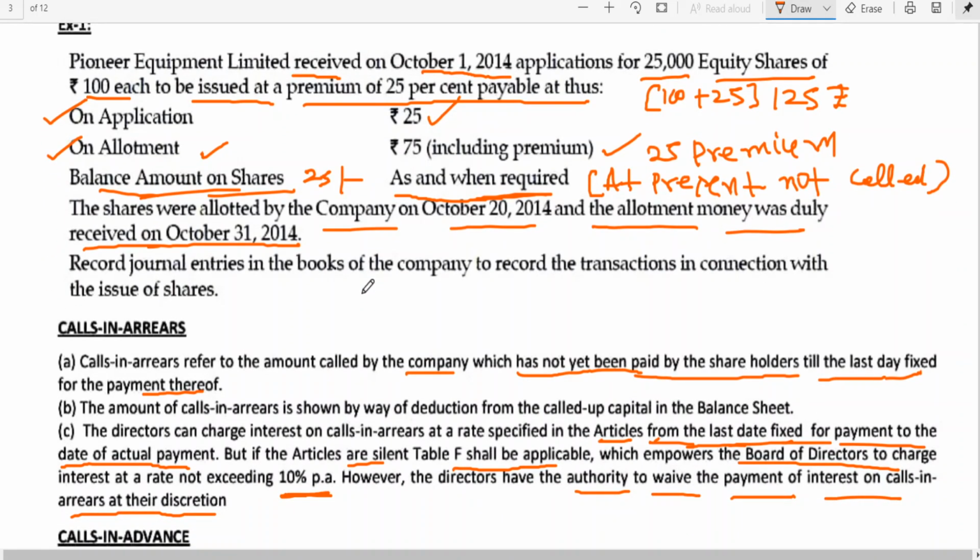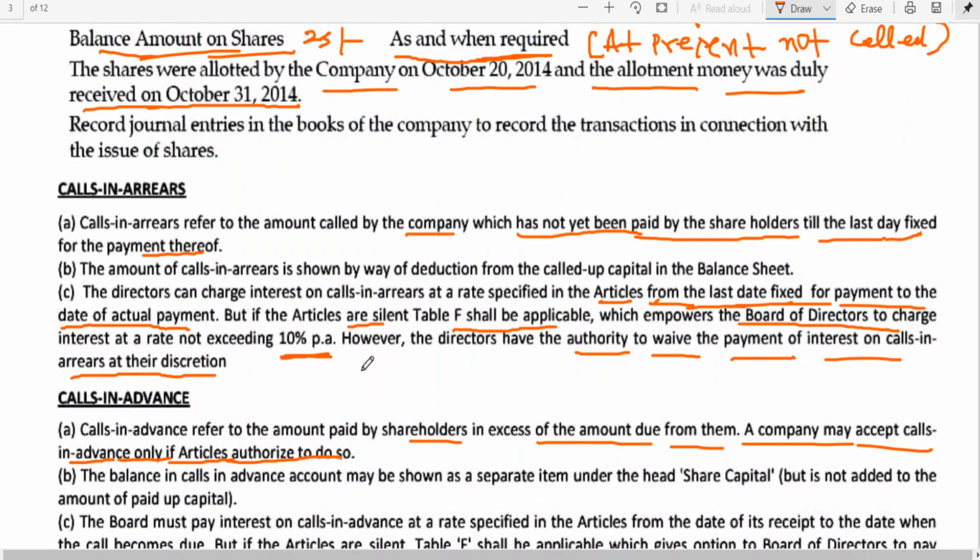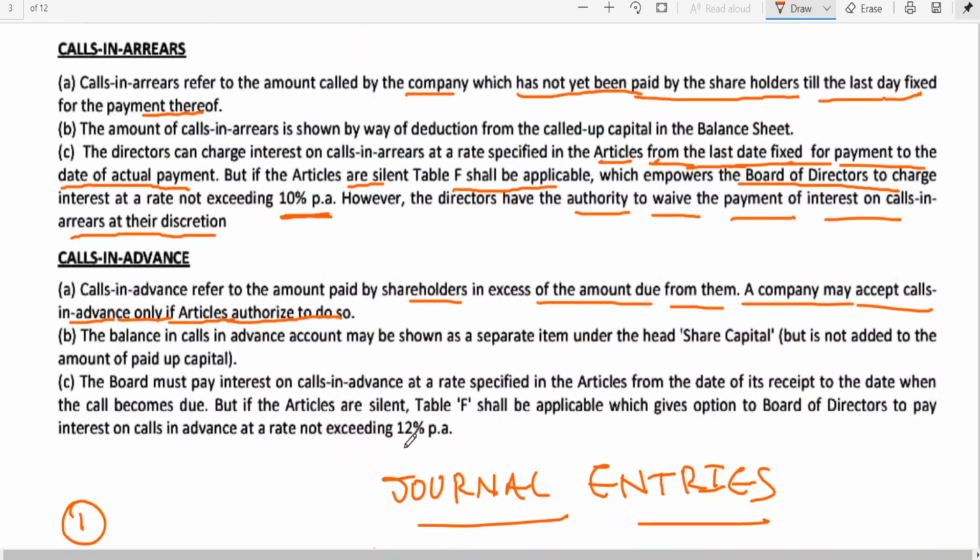Without asking the shareholders to make the payment, if any particular shareholder or few shareholders sometimes make the payment before the company is asking, it is called calls in advance. A company may accept calls in advance only if articles authorize it to do so. The balance in calls in advance account may be shown as a separate item under the head share capital, but is not added to the amount of paid up capital.